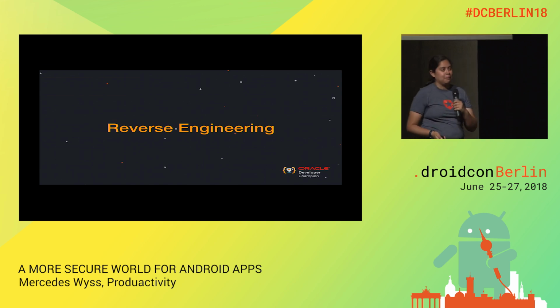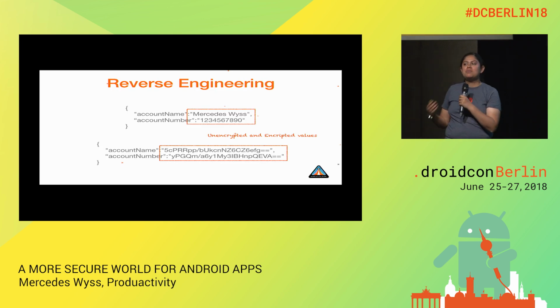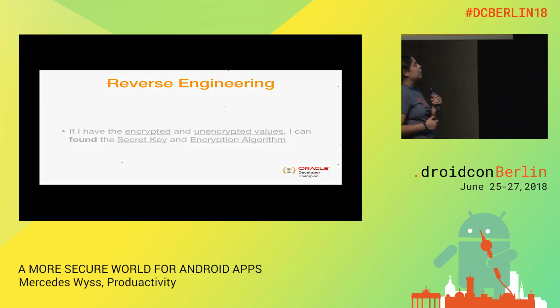What happens if the people can reverse engineer your code is that they can catch all your endpoints and all the structure of the information that you send to your endpoint. So they can make attacks over your backend. So here is the same. I have the unencrypted and the encrypted information, and we are in times when we have really powerful computers, and I can run algorithms to discover where is the secret and which algorithm is used to encrypt that information. So this is why this is a fail in the situation of encryption.